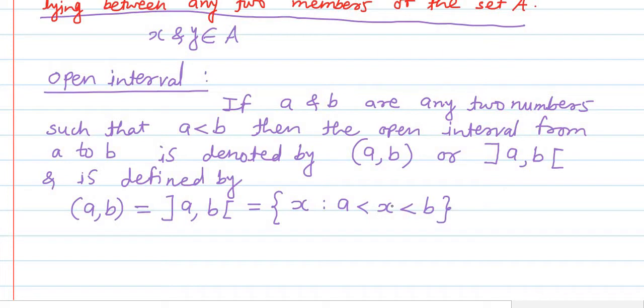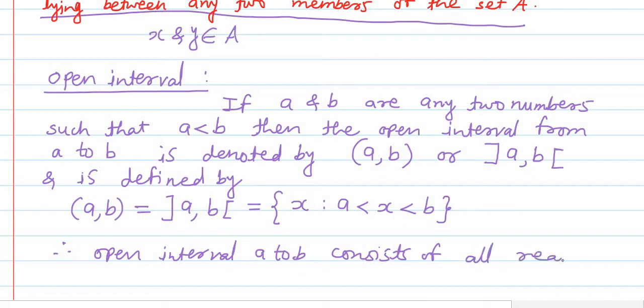So if we consider the set of all real numbers lying between A and B, excluding both endpoints A and B, meaning both endpoints A and B are not members of this set, then that set is called the open interval A to B. Therefore, the open interval A to B consists of all real numbers between A and B, excluding both endpoints.